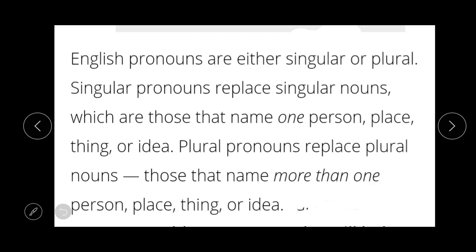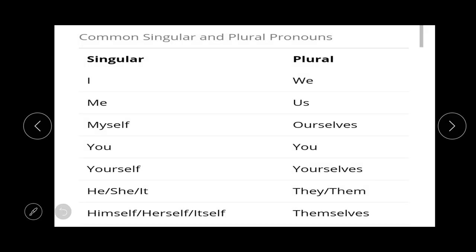And students, whenever the pronouns are replacing a plural noun, they are plural pronouns. And students, always remember that singular means only one in number and plural means more than one. Now students, here I have included some common singular and plural pronouns.